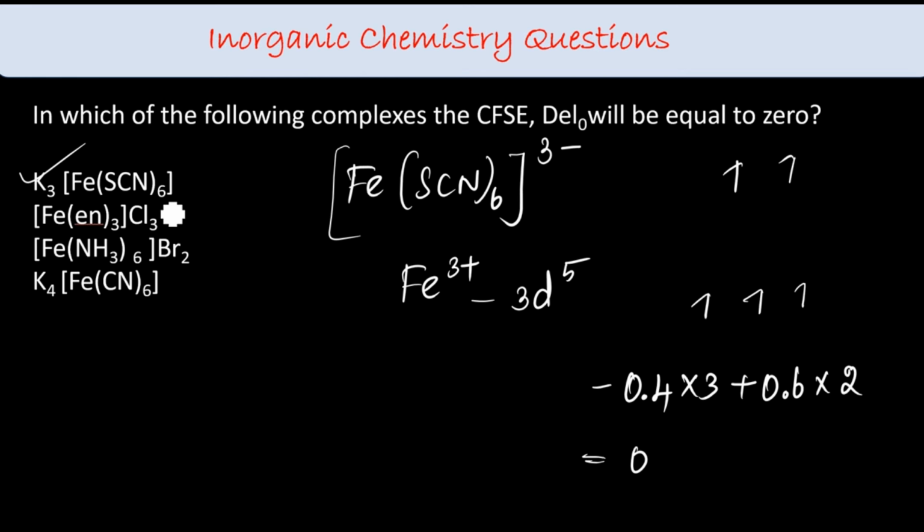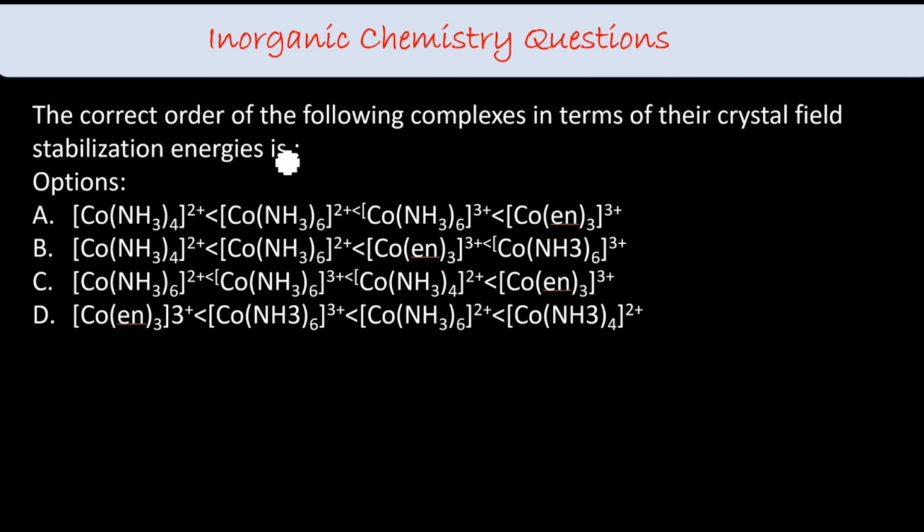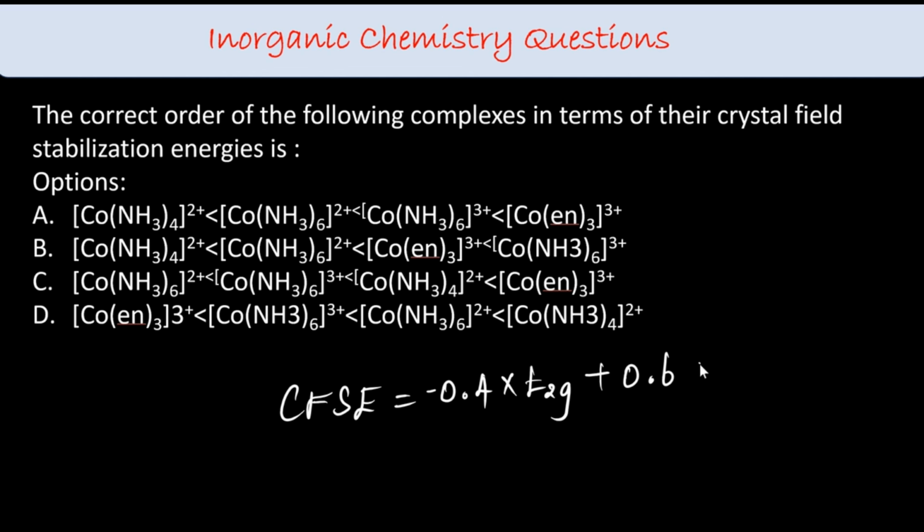Just tell me the other CFSE values as well. Then, the correct order of the following complexes in terms of crystal field stabilization energies. Again, same type of question. So I'm giving you the formula, you can just substitute it over there. CFSE is minus 0.4 into number of t2g electrons plus 0.6 into number of eg electrons.